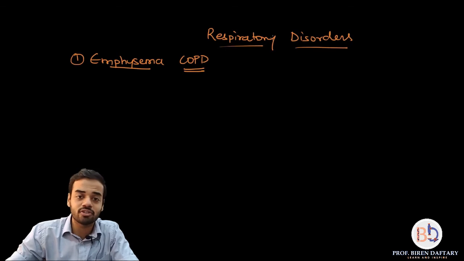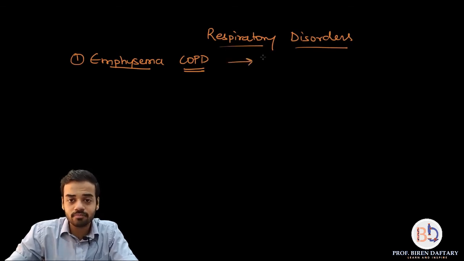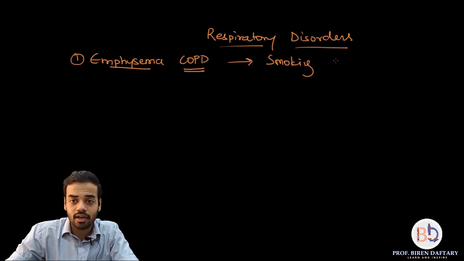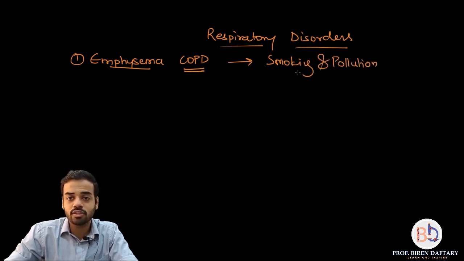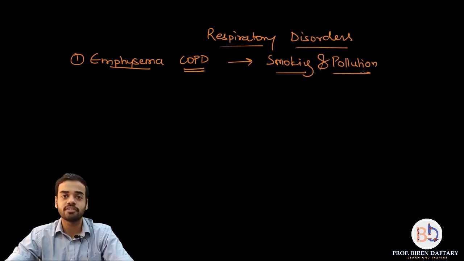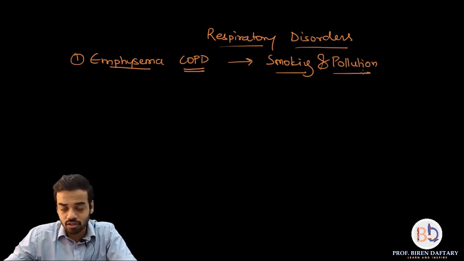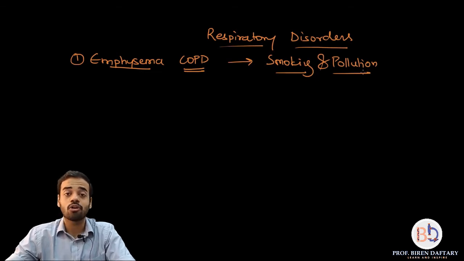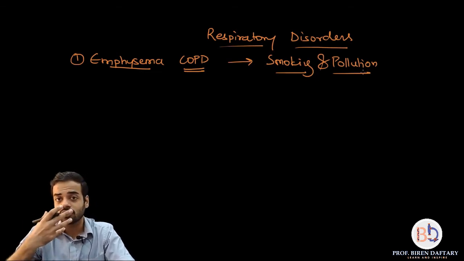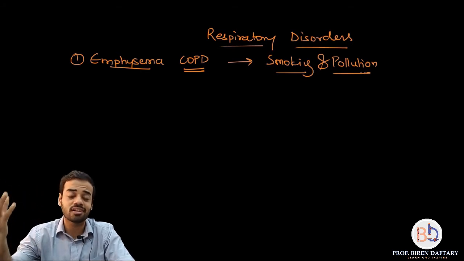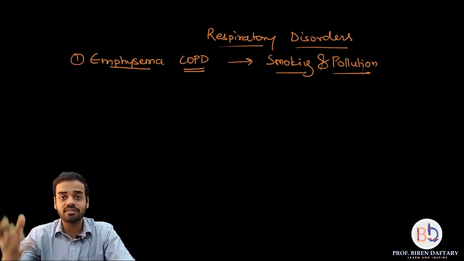The main causes of emphysema are smoking and pollution. Okay, so these two things are the main causes of emphysema. So obviously if you do not want to suffer from this disorder, then you have to stop smoking or don't smoke, or avoid highly polluted areas, or the best thing is wear a mask when you live in cities which are highly polluted. Okay, so please remember that.